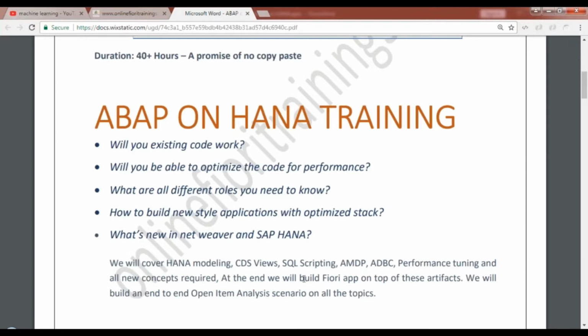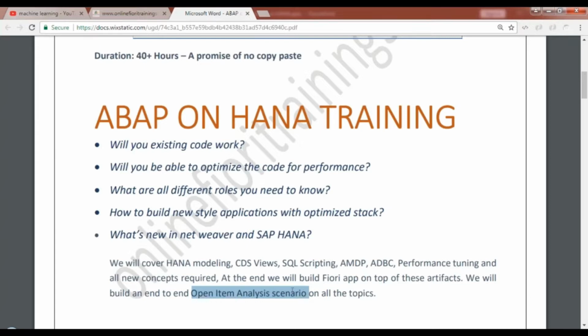And at the end, we will build an end-to-end Fiori application on top of these artifacts which we learn during the course. And then we will also build the end-to-end scenario using a real-time use case called open item analysis scenario. So I will discuss this scenario.